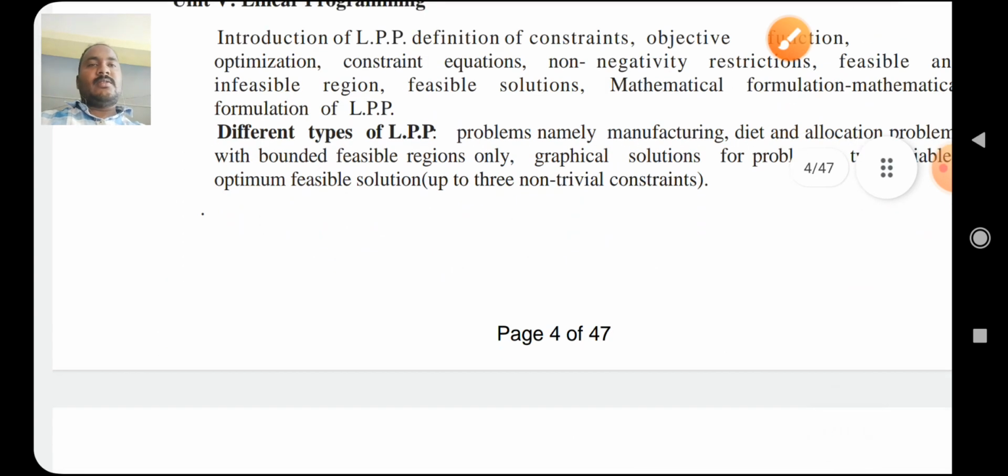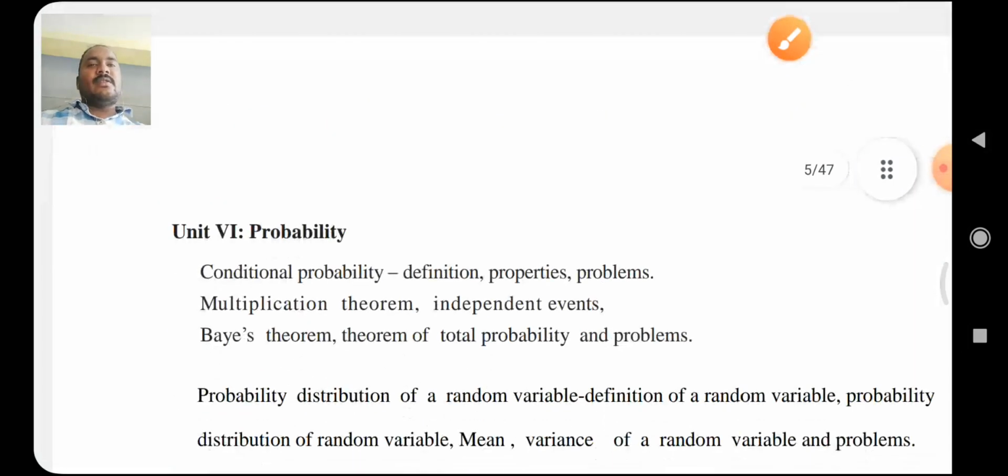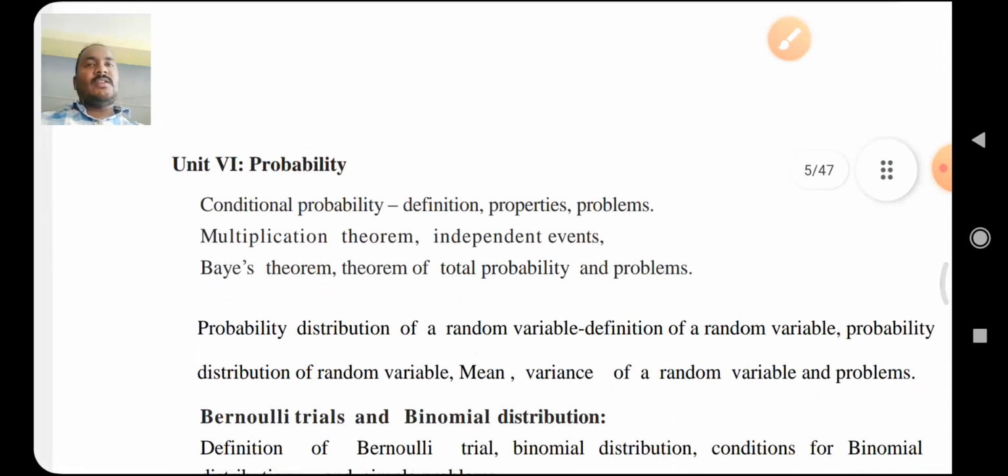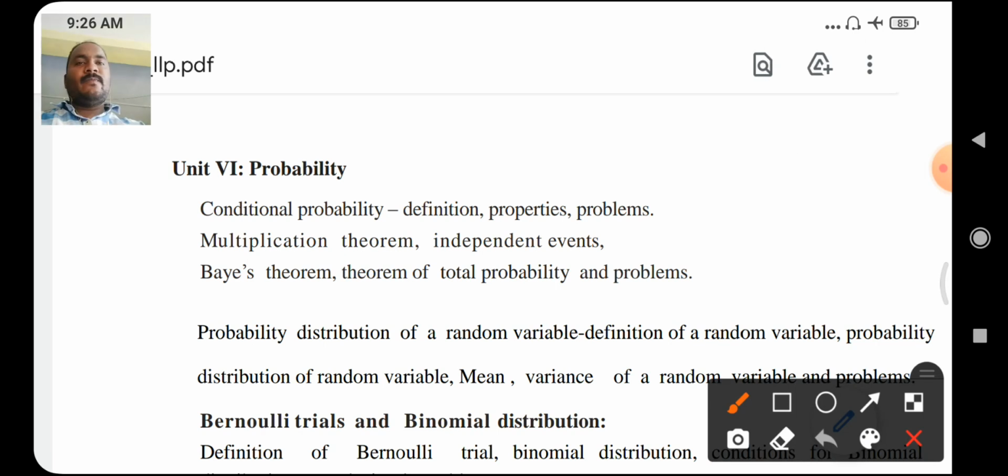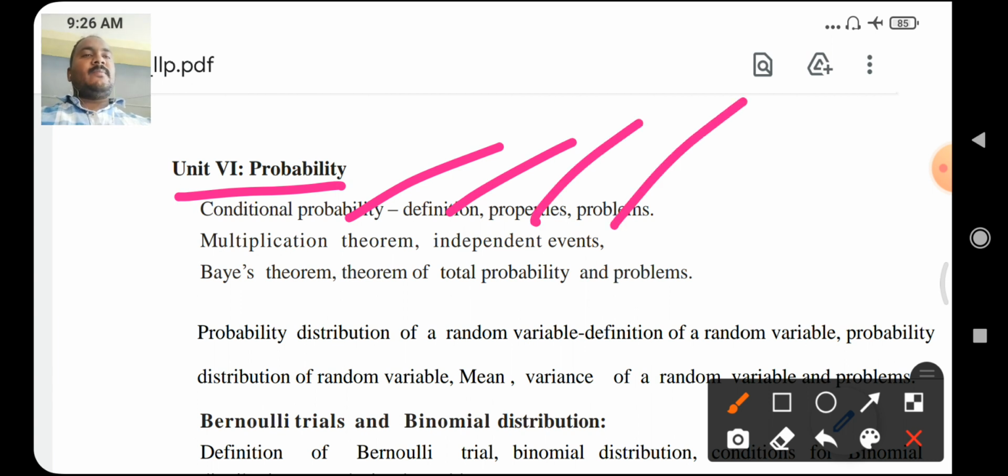So this is unit number 5, and the last unit is probability. Unit 6, probability: conditional probability, definition, property, problems, multiplication theorem, independent events, Bayes' theorem, theorem of total probability and problems.